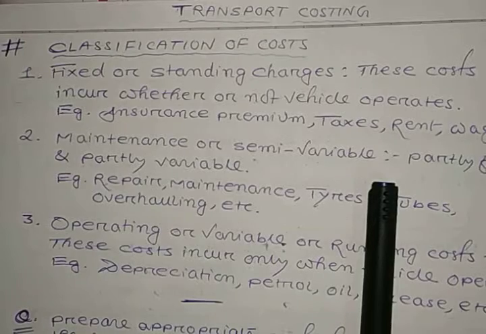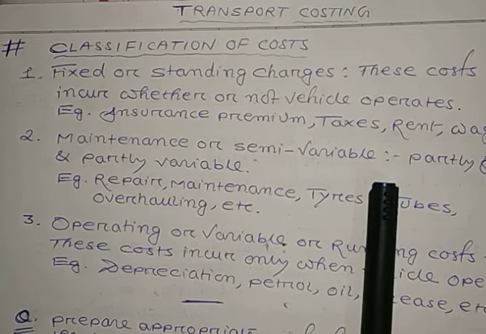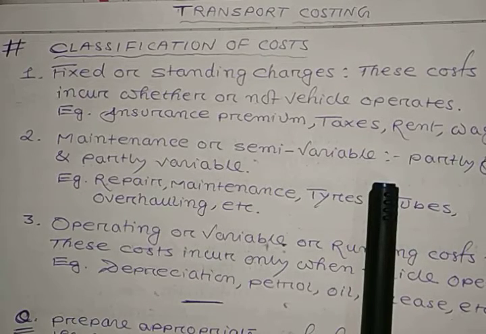Now see students, classification of cost. This is also related to the practical, so try to understand. Okay. Very important point. See students, the preparation of an operating cost sheet.